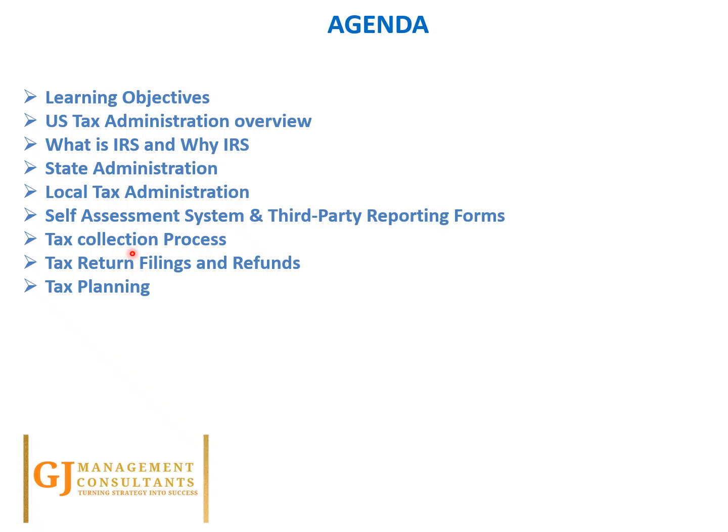We'll quickly run through the concept of self-assessment system and the third-party reporting forms. We'll have a quick look at the tax collection process, the tax returns filing and the refunds. And then we'll also have a slide on the tax planning basis, the IRS and the US jurisdiction overview. So we'll move to the next slide then.